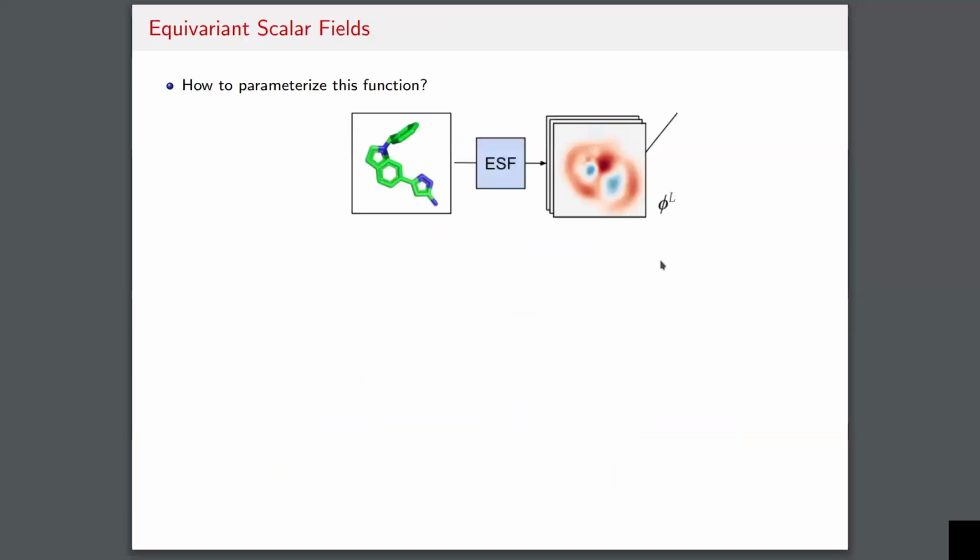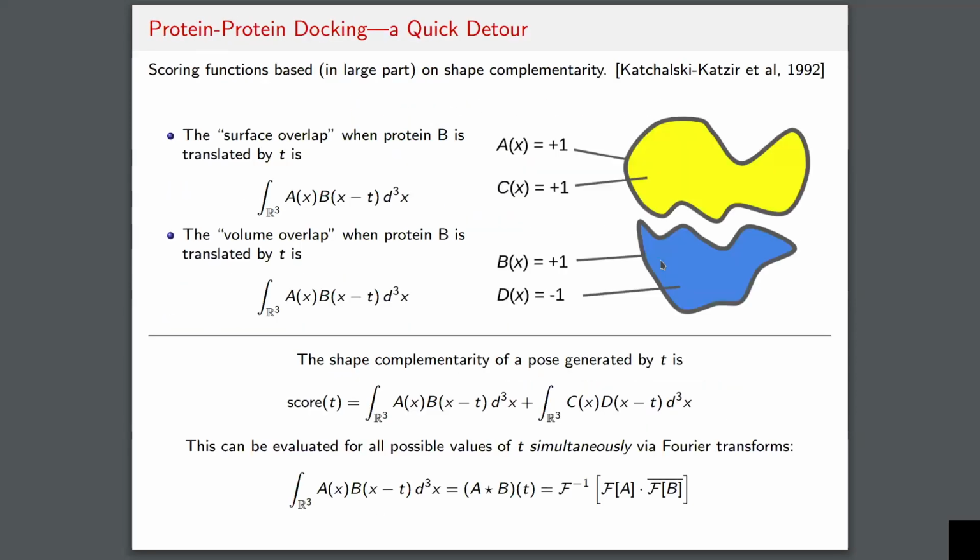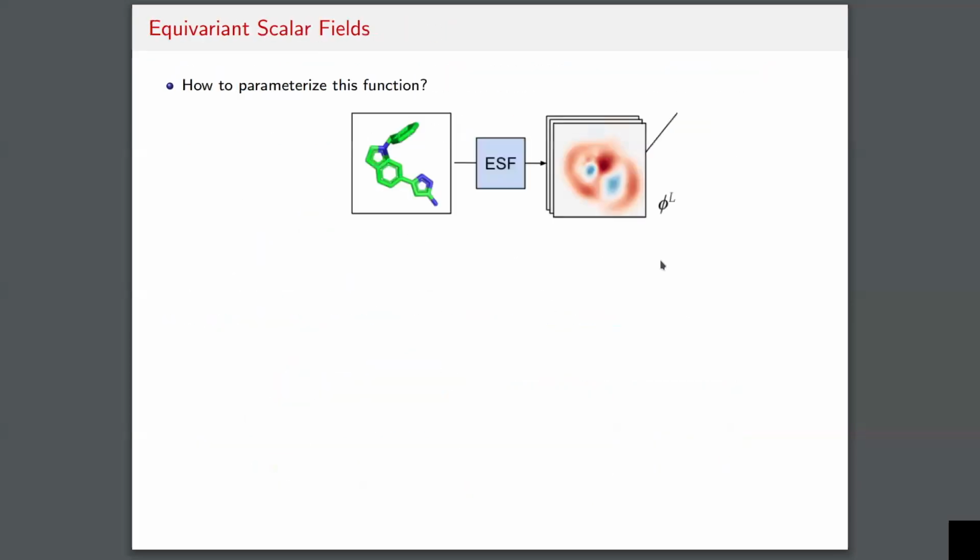Okay, so how do we do that? How do we parameterize this function? So what we're going to do is we're going to employ E3NN equivariant neural networks that are going to look at the input pose, right? So recall that the problem setting here is we have two rigid bodies and we're trying to find their best possible orientation relative to one another. And so the neural network is going to look at each one of those rigid bodies in isolation, and it's going to, in some fashion, output the scalar field that describes the interaction potentials with the other binding partner, right?